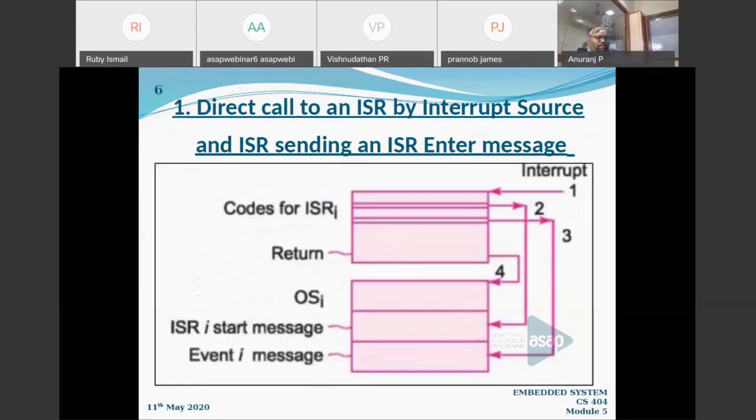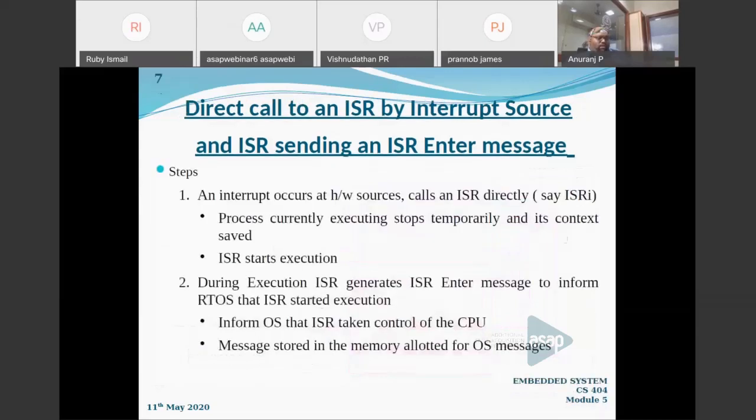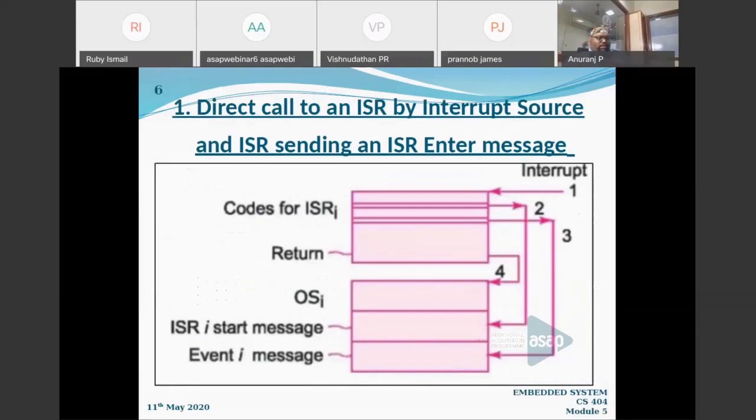You can see that from the first block, there will be an arrow coming to the second one, indicating the ISR start message, or we will say ISR I enter message. Right. This message will be stored in the memory allotted for operating system messages, and you can see the arrow labeled 2, and on the left side of the box you can see the ISR I start message. So this is the second step.